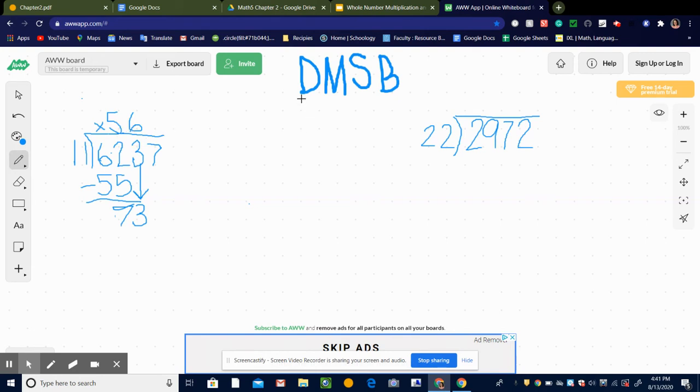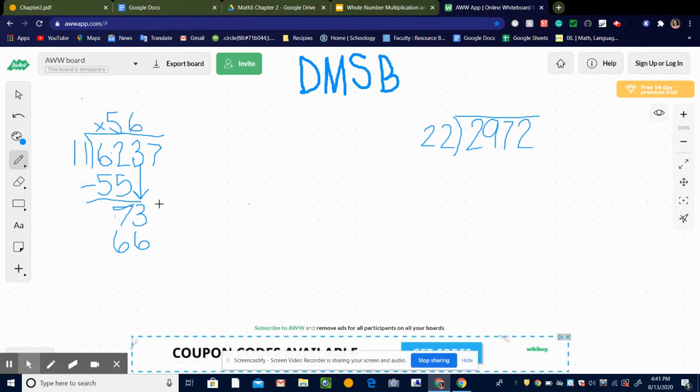Okay, so that was divide. Now we're going to multiply. So I'm going to go back and take this 6, which is the number I just wrote down, multiply it by 11. That gives me 66. So I'm going to come down here and write 66 right under the 73 because that's the number that I was just using to divide. Okay, so notice I didn't put it under the 7 because we haven't even gotten to the 7 yet.